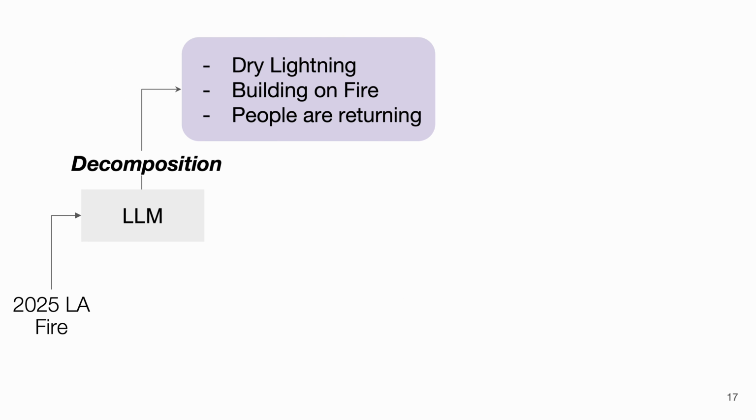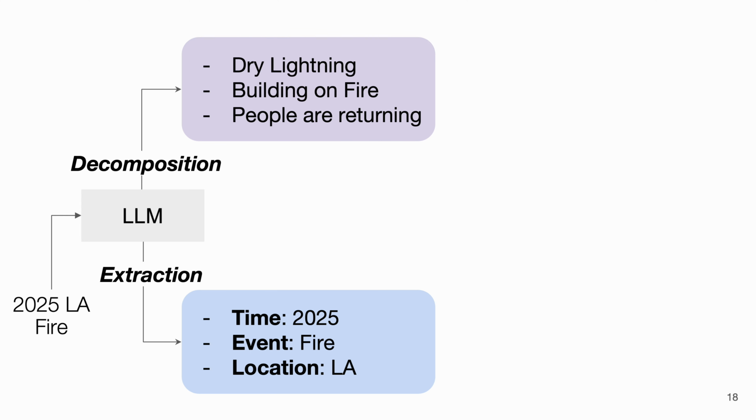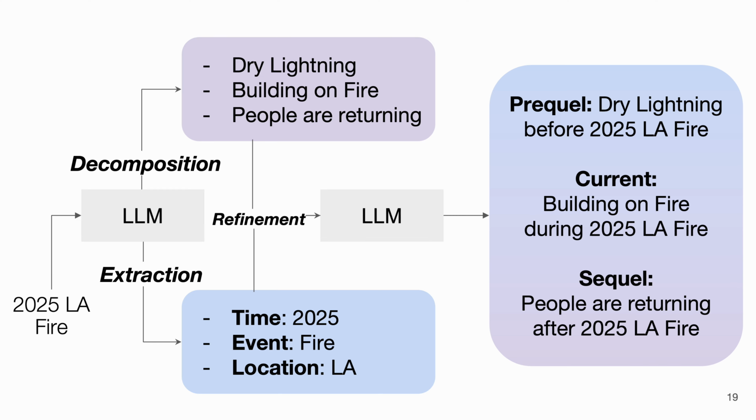So going to the concrete framework, given the user query, we first decompose it into multiple prequel, sequel, and current events using the LLM's prior knowledge. Next, we extract temporal, spatial, and category of the event from the query itself. We found that raw decomposition is not always enough. We add a refinement step. We take the decomposed events and the extracted entities and ask the LLM to rewrite them into natural, search-friendly descriptions. This gives us our final prequel, current, and sequel queries.